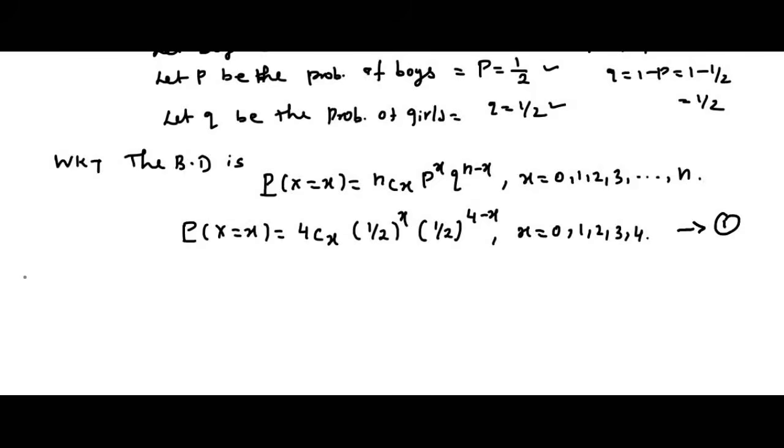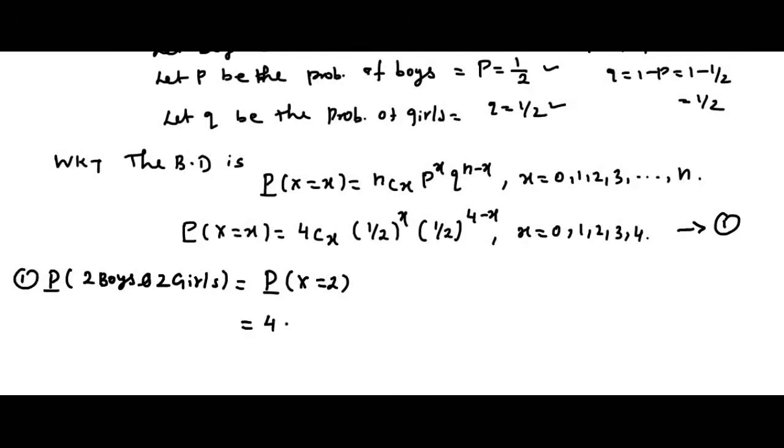So what is our first question? The probability of 2 boys and 2 girls. How do we write this in mathematical form? Probability of capital X equal to 2, that is, 2 boys and 2 girls. Using equation 1, I am going to find the probability of 2 boys and 2 girls. That is equal to what?